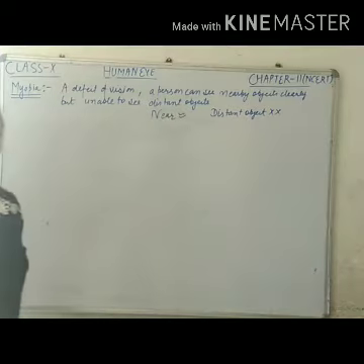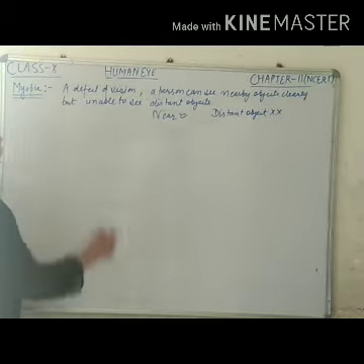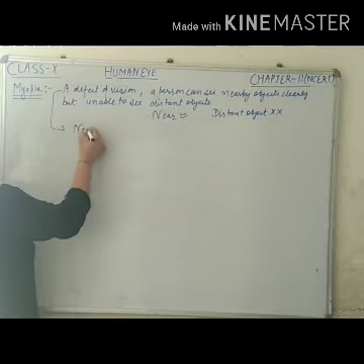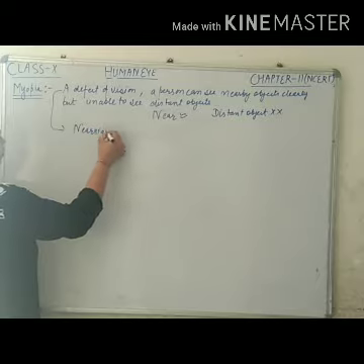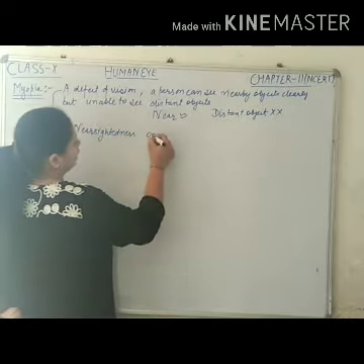As the person can see nearby objects without any problem, its other names are nearsightedness or short-sightedness.